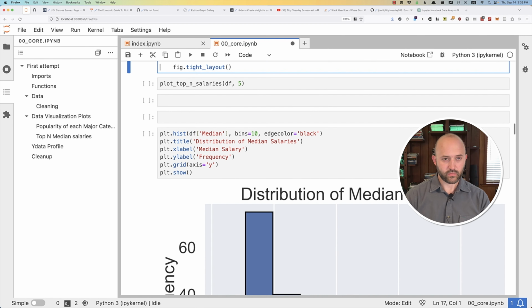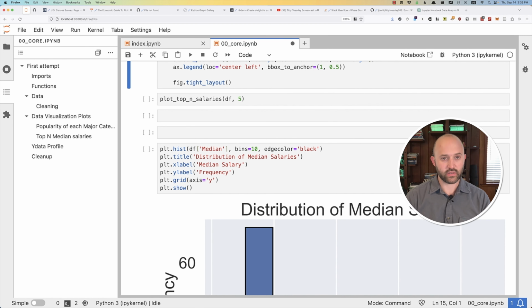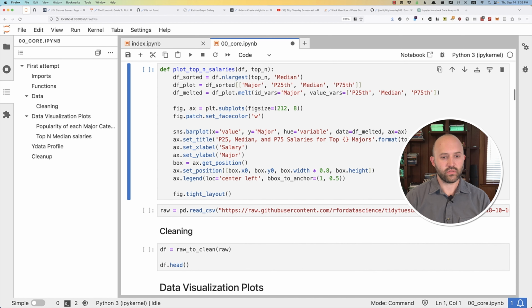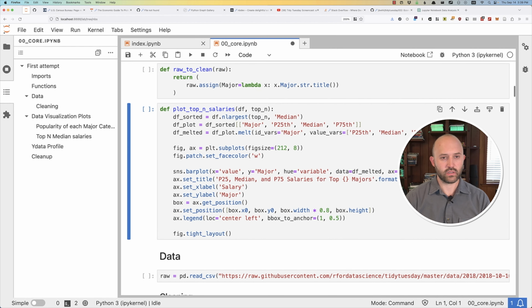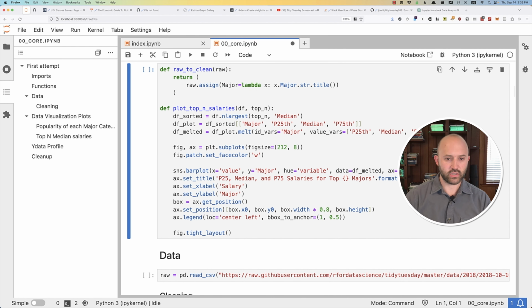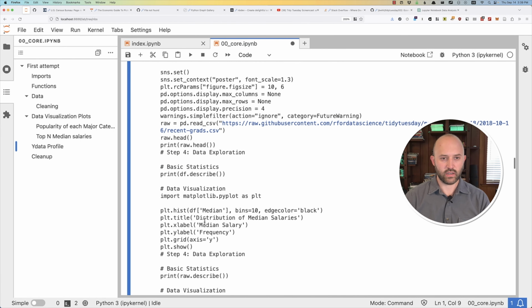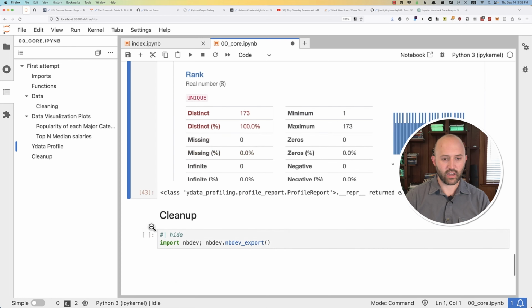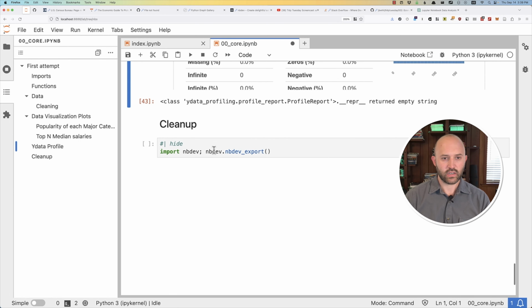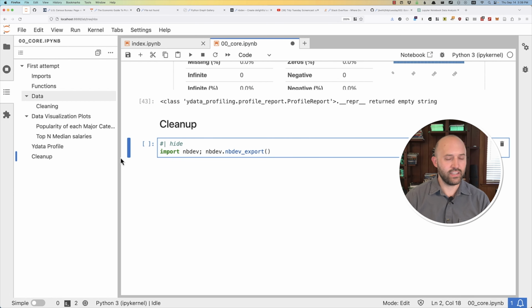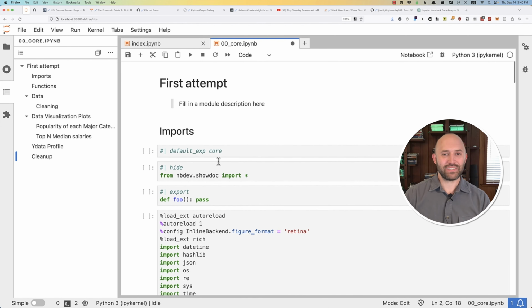Okay, split the cell. Escape the cell, move it to the thing here, merge this cell together. So we have all the functions hanging out together. I don't think we need that big output anymore. And here we go.